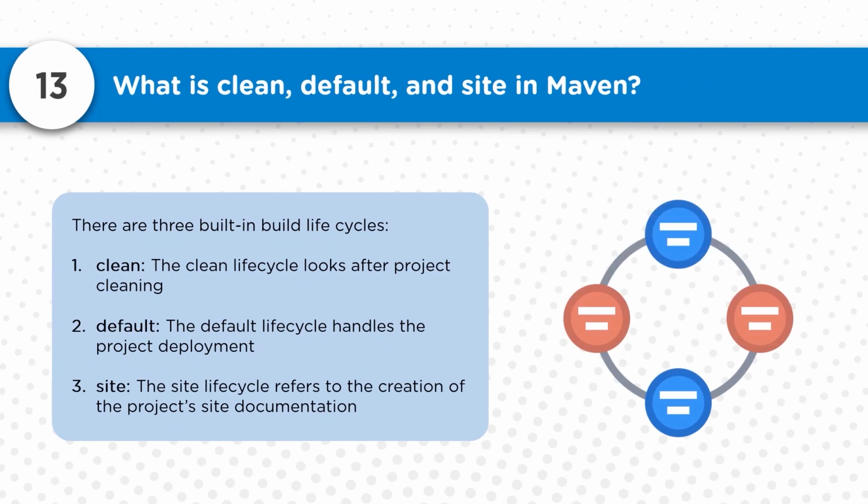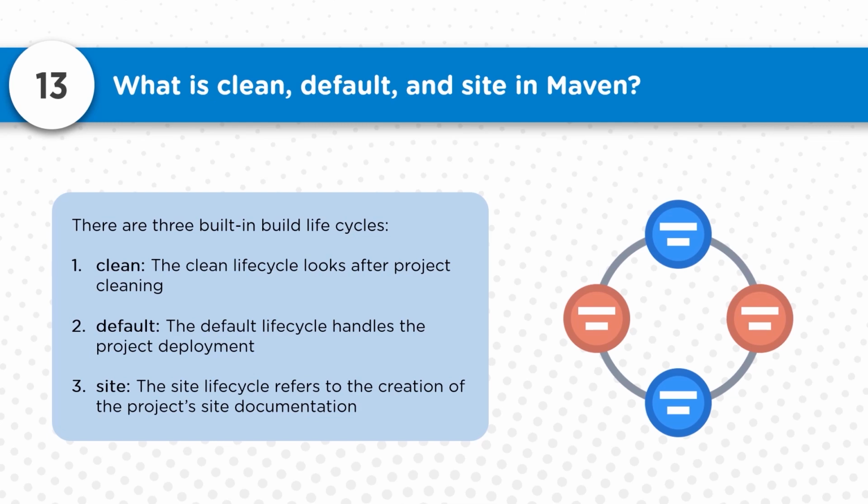Now, what exactly are the clean, default, and site lifecycles here? These are the built-in build lifecycles available within Maven. For clean, this lifecycle helps you perform project cleaning. Usually during the build, some files are created in the target directory. So the clean lifecycle helps us clean up that target directory. And when we talk about the default lifecycle, it handles the project deployment.